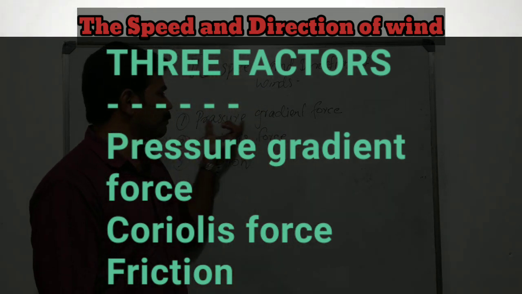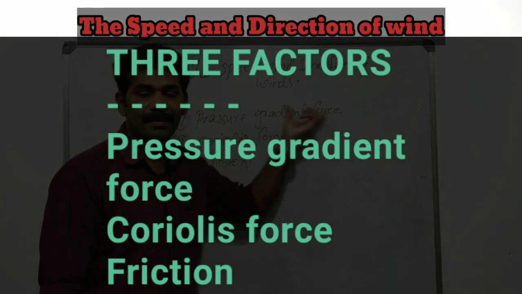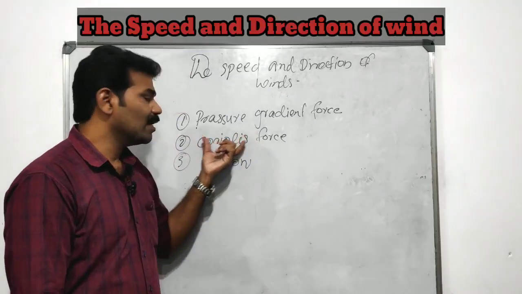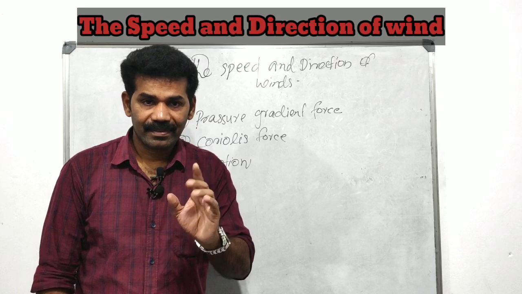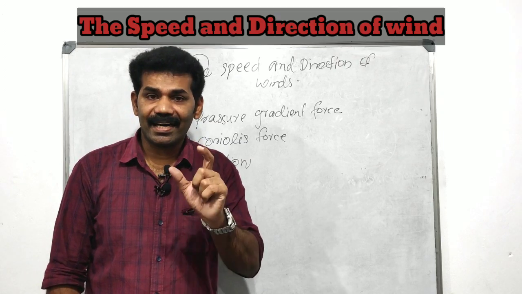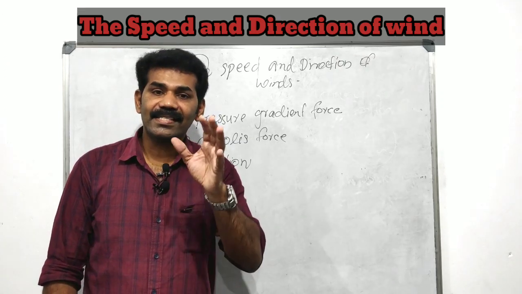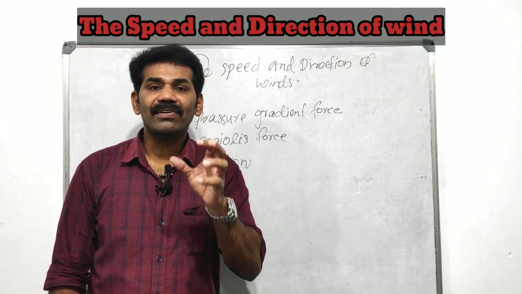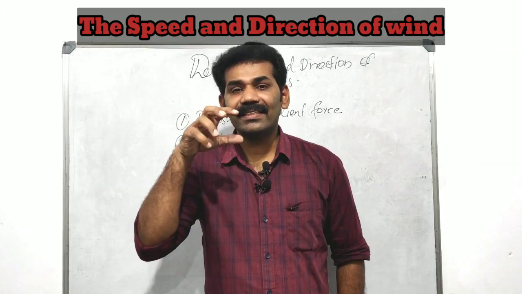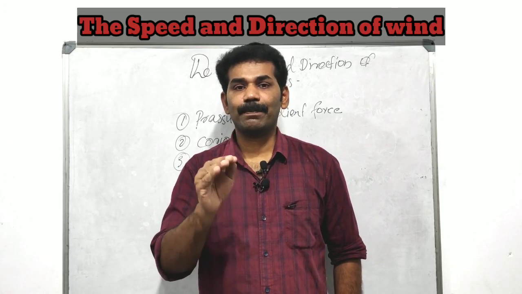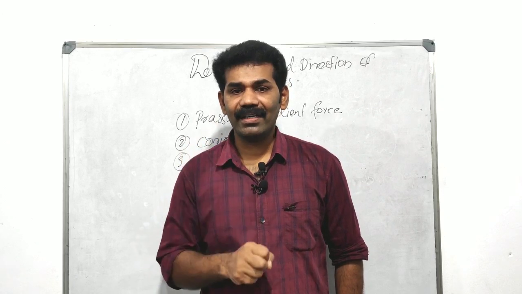First one is the pressure gradient force. Second, the Coriolis force. The third one is friction. Once again, please: pressure gradient force, Coriolis force, then friction. These are the three factors that influence the speed and the direction of the wind. Have you got it? Let us discuss them one by one in detail.